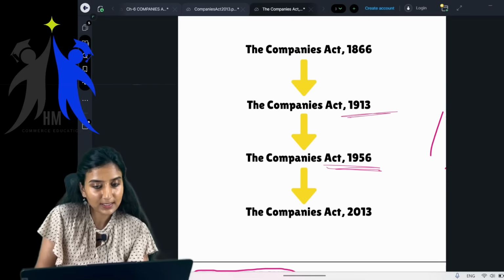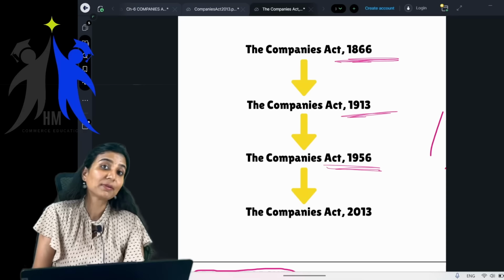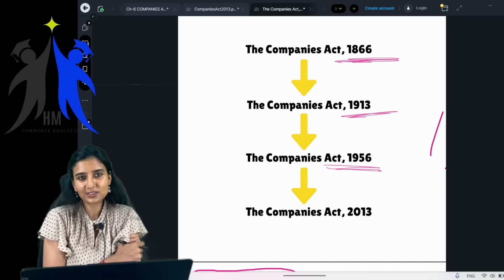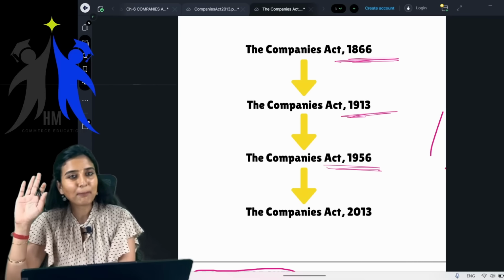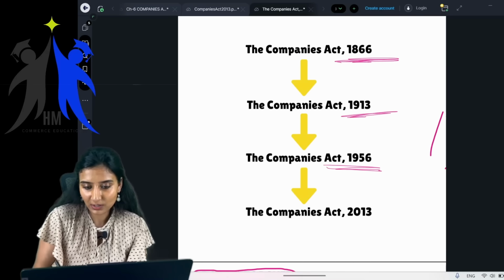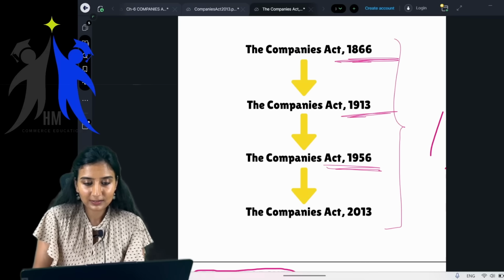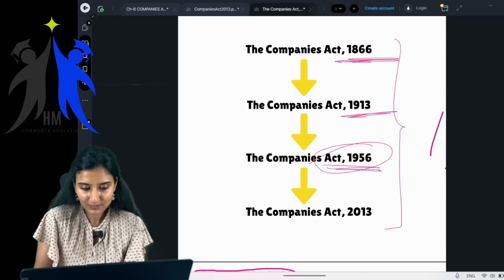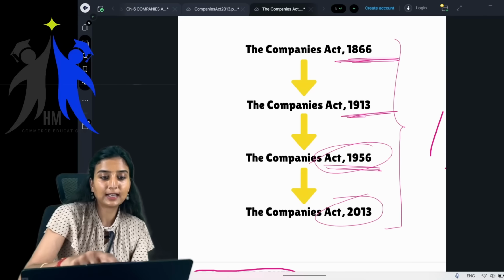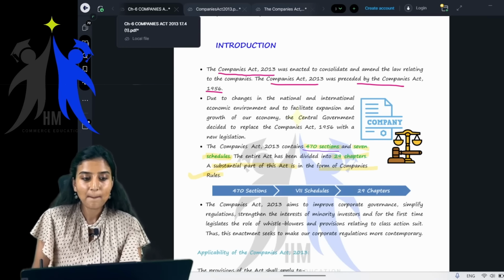Before that was Companies Act 1913. Before that was Companies Act 1866. Before that, students, these were the Joint Stock Companies Acts and all. It was very way back. You don't have to know all of that, but it's just for your knowledge. I have tried to write at least these. So the act has been changed to Companies Act 2013 from Companies Act 1956. A new act called Companies Act 2013 has been passed.